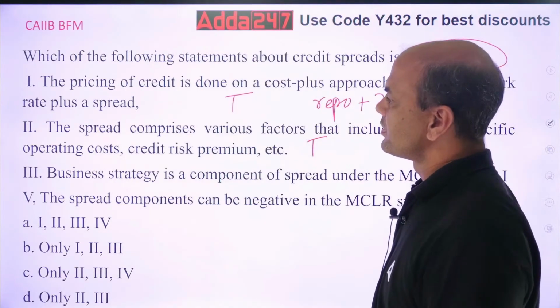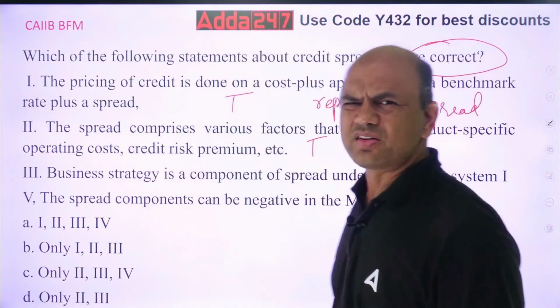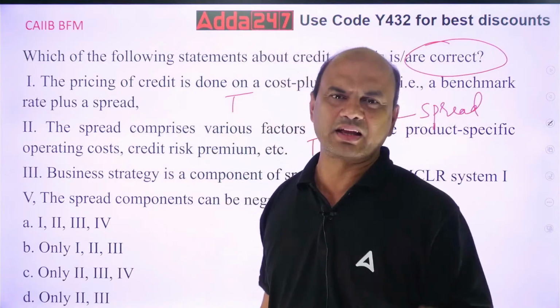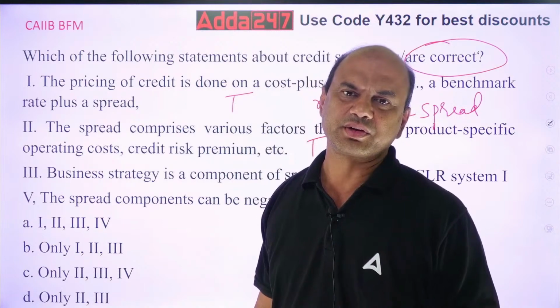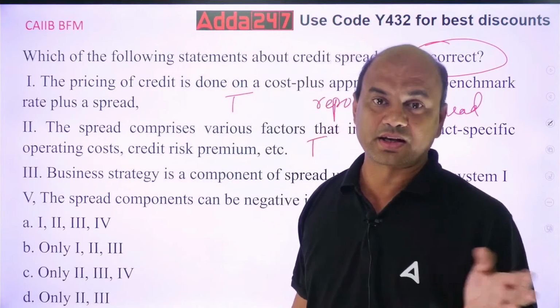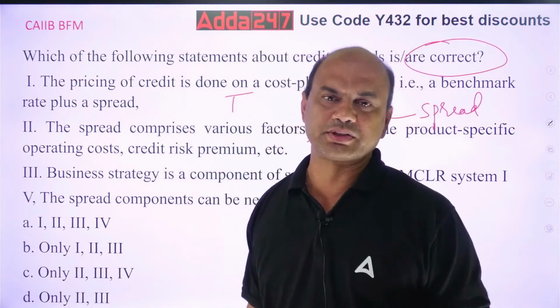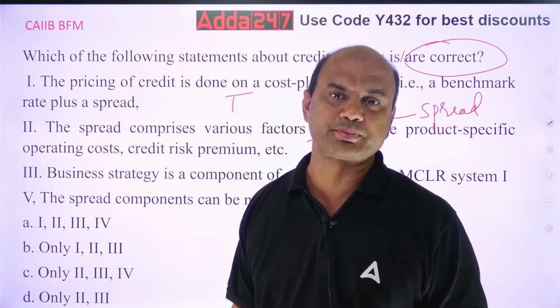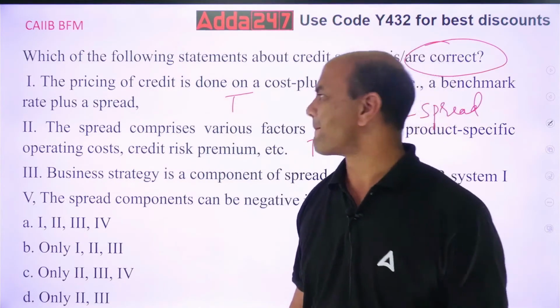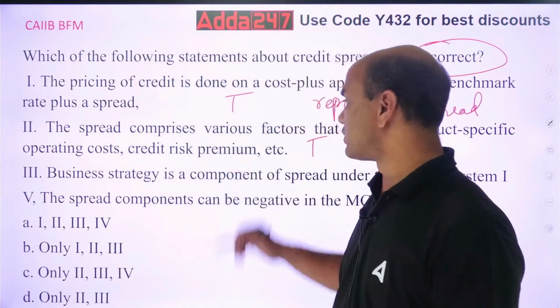Got it? So this 2 comes how? It is all your calculations, your NII, what is the interest difference between the loans and the deposits, what are your expenses, operating expenses, all these. So this is also true.